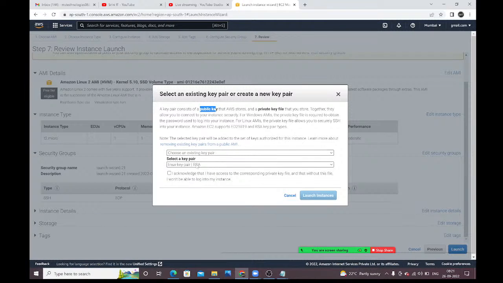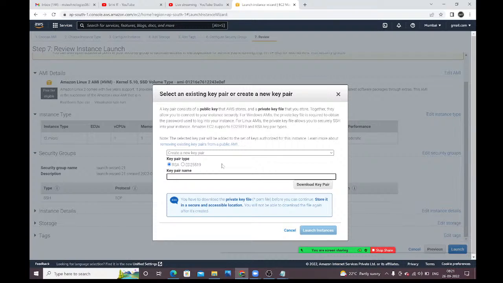Choose an existing key pair or create a new key pair. Here options are available. First time, select create a new key pair. See guys, RSA key pair type. What is this RSA? I will discuss it, guys. Here it is asking to enter the key pair name. I am giving the key pair name as Linux VM.